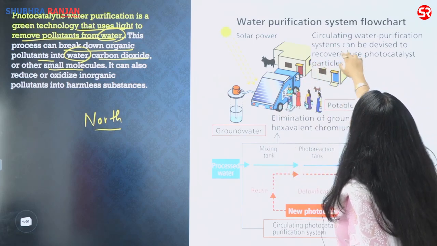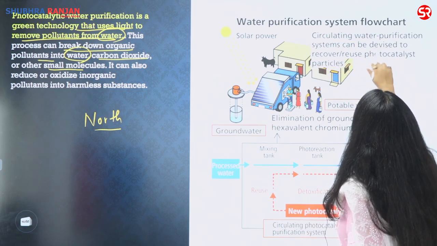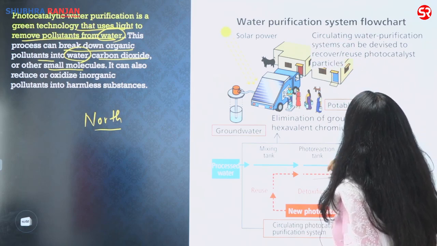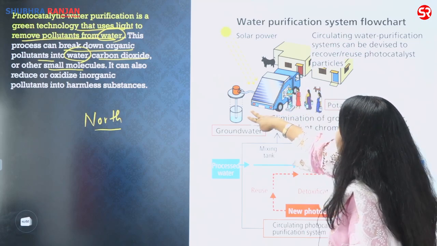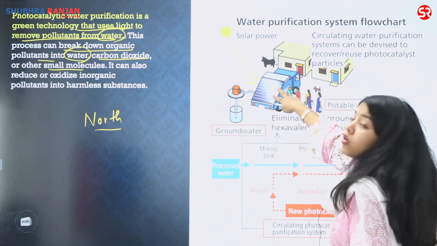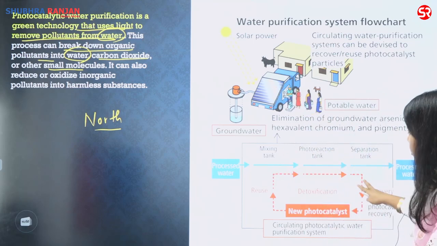Using the solar power, the circulating water purification system can be devised to recover and reuse the photocatalytic particles. What am I doing? As you can see here, I extract the groundwater. Using the solar power, I am removing the harmful chemicals. How am I doing it?